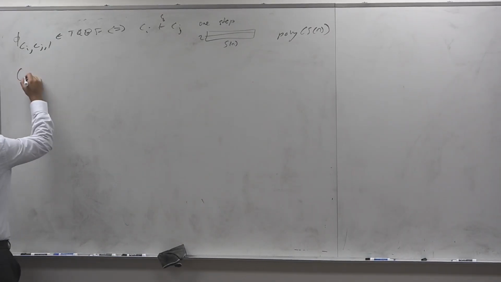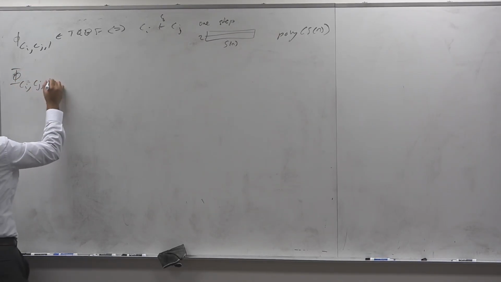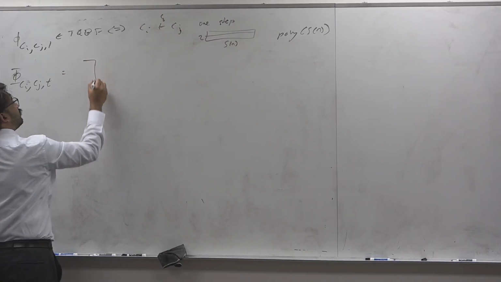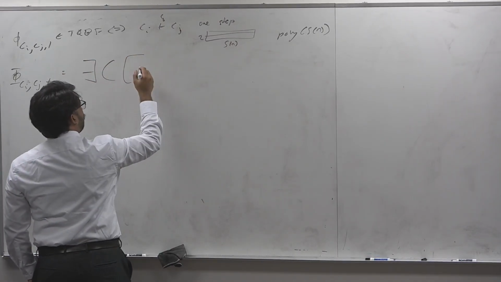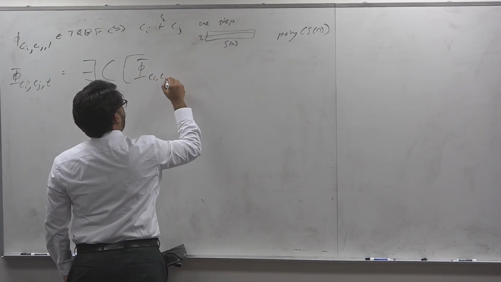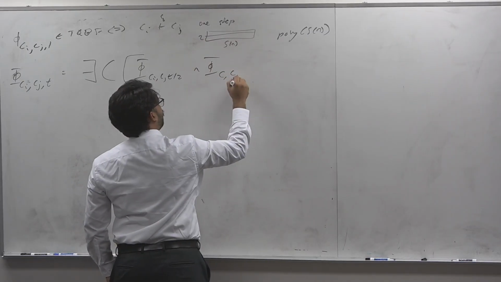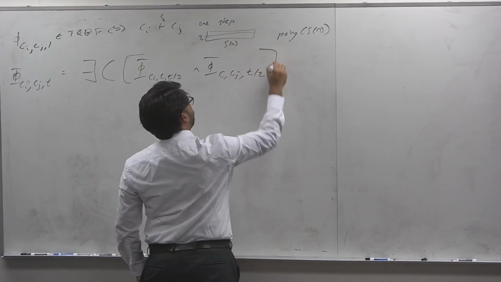Then we said that in the general case, you can say by a recurrence similar to Savitch's that CI yields CJ in T steps can be said to be, there exists C of some phi of CI, C, T over 2 and C, CJ, T over 2.